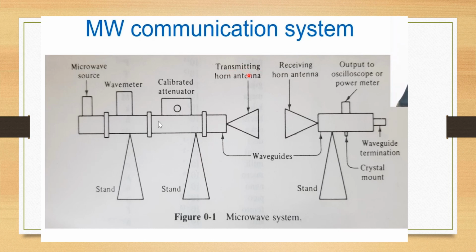Waveguides, a transmitting antenna and a receiving antenna are used for the transmitter and the receiver. This is a major difference between the microwave communication system and the basic communication system. We have to know that the microwave communication system is a wireless communication. Here, the atmosphere acts as the channel for communication between transmitter and receiver.